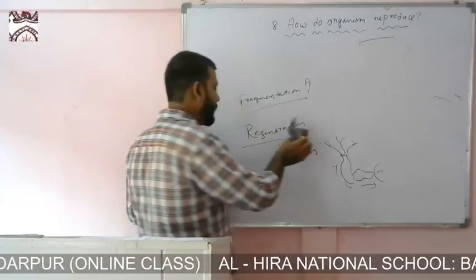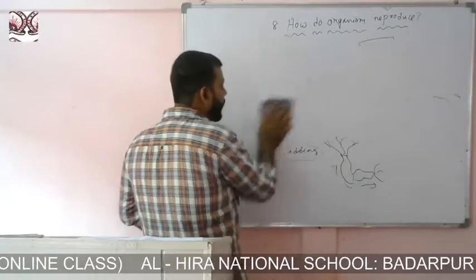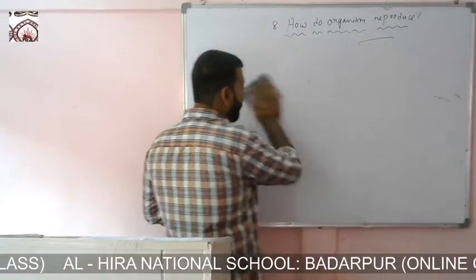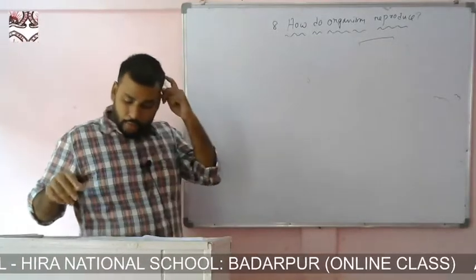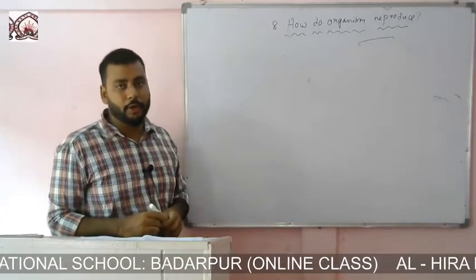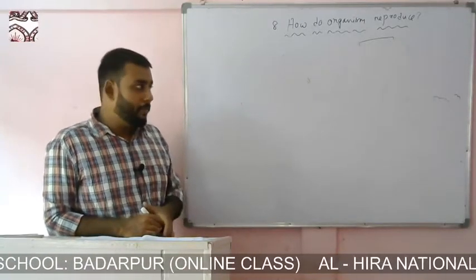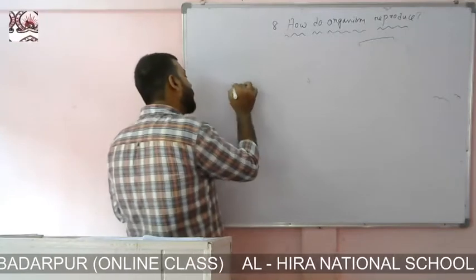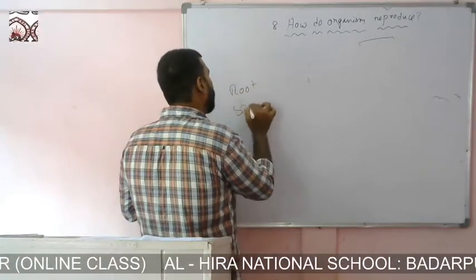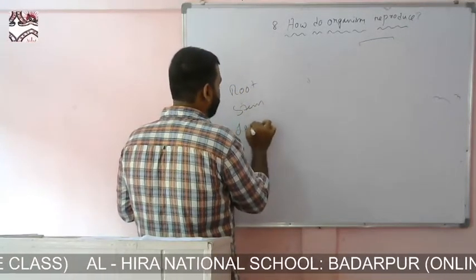Now a few types of asexual reproduction in the case of plants. We have seen that the sexual reproductive part of a plant is the flower, but the asexual part may be the root, stem or leaf.